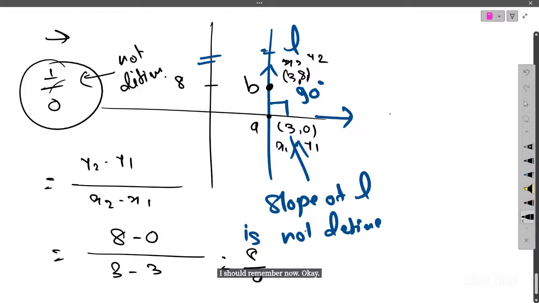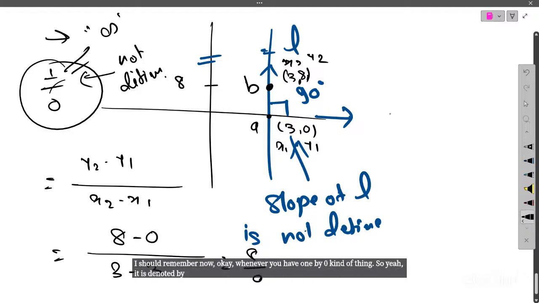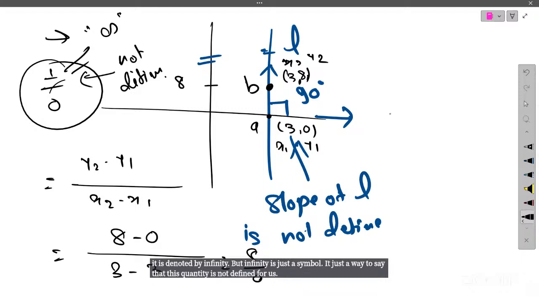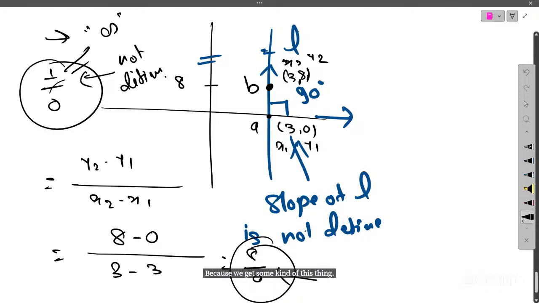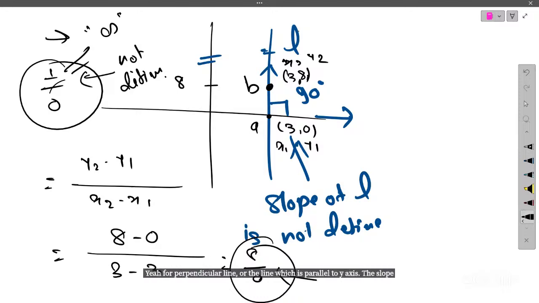Whenever you have 1 by 0 kind of thing, it is denoted by infinity, but infinity is just a symbol. It's just a way to say that this quantity is not defined for us. For the time being, you can say this. So the slope for a line which is parallel to the y-axis is not defined, because we get this kind of thing, something upon 0. For a line parallel to the y-axis, the slope is not defined.